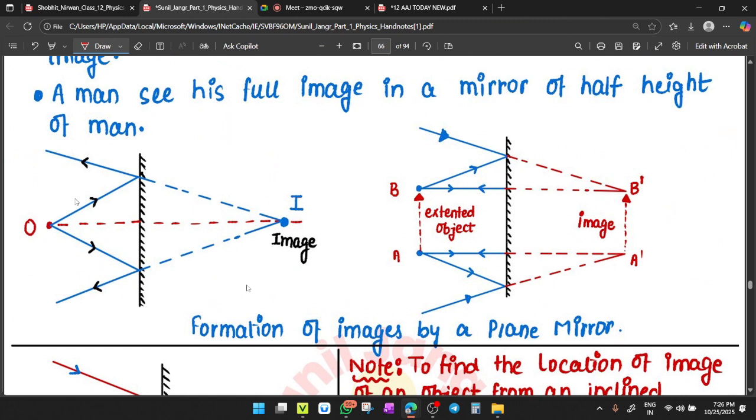So when your object is real, your plane mirror will form a virtual image. Check here: the object is real and your image is virtual. But when your object is an extended object, or you can say a virtual object, then the plane mirror will form a real image. Here it is a virtual image and here it is a real image.